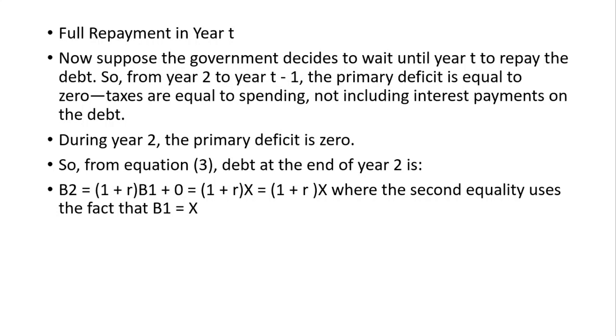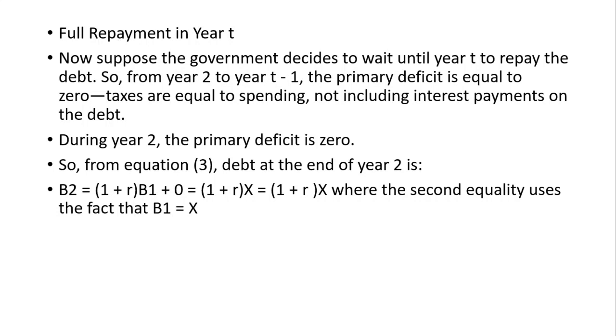The government is not willing to repay it in the second year, so X plus RX will be the debt. In the third year, it will have X plus RX, and the interest charged on X plus RX, that is R into (X plus RX), will also be there.